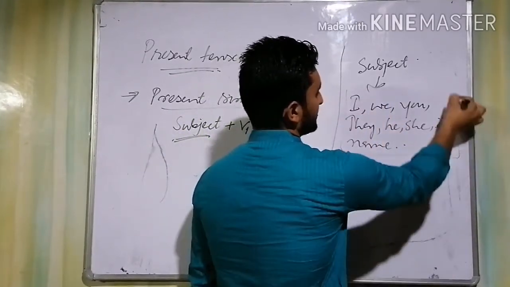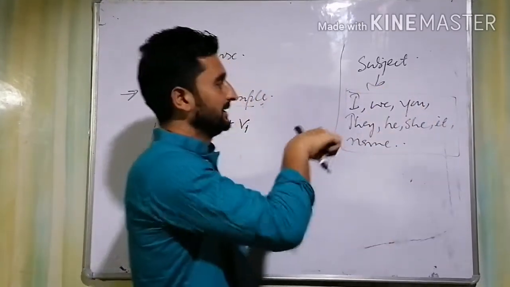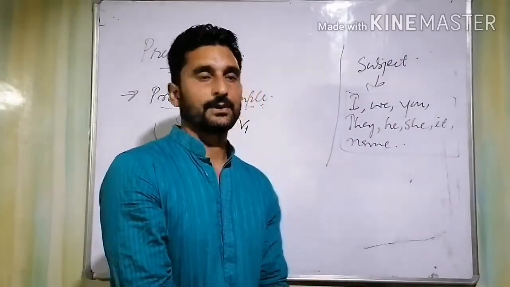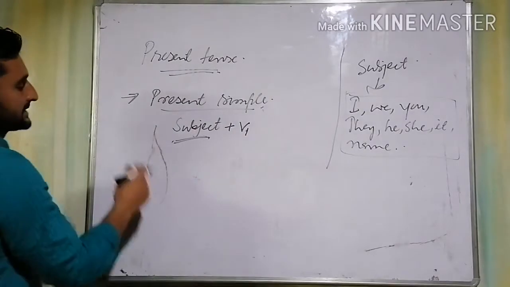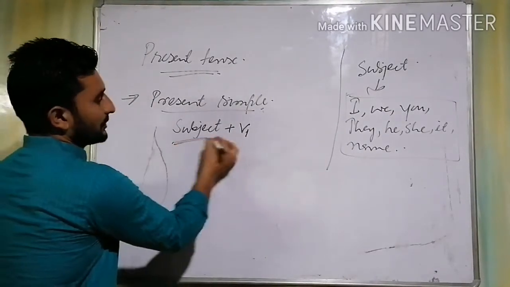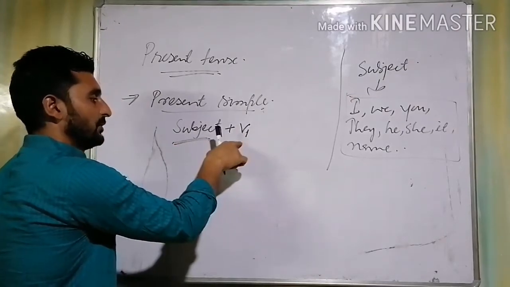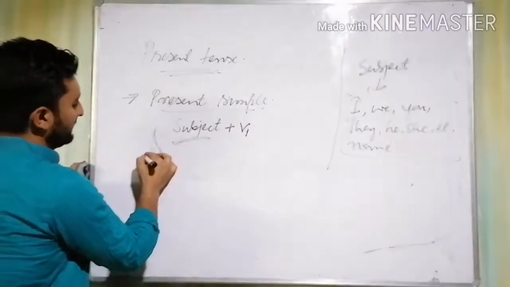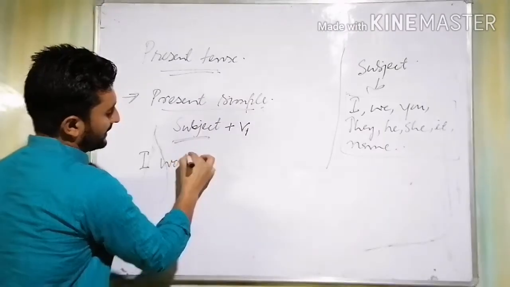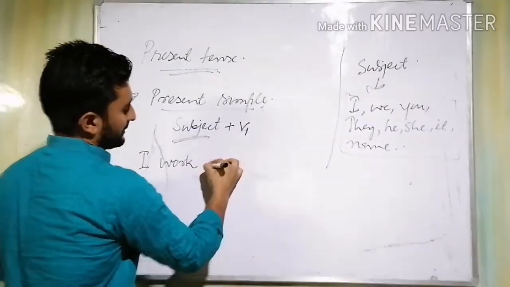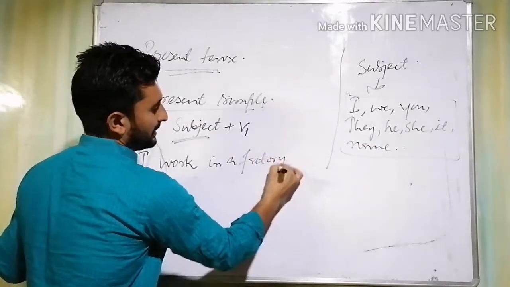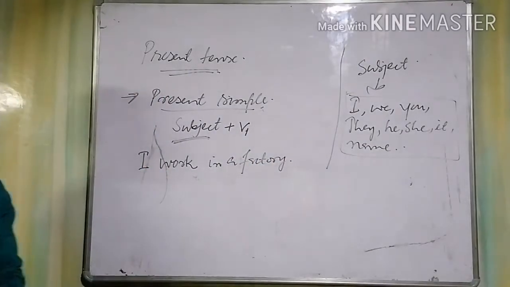These all are individually known as a subject in English grammar. So, let me take an example to make it more clear. Subject plus V1, that's verb in its first form. Suppose I say, I work in a factory.